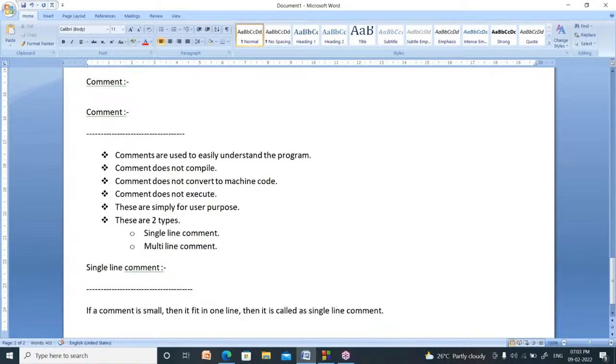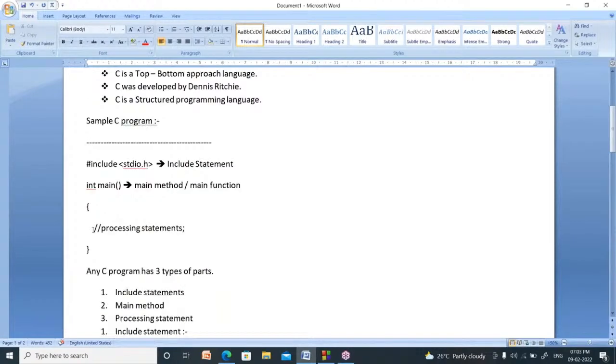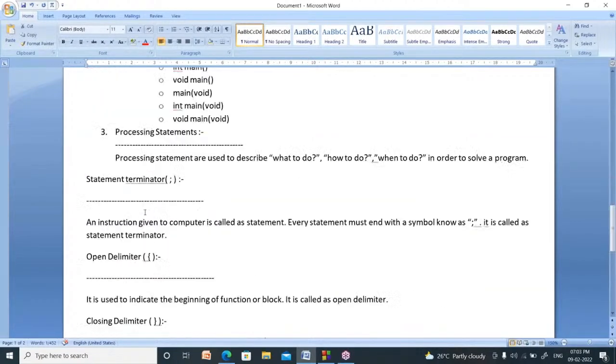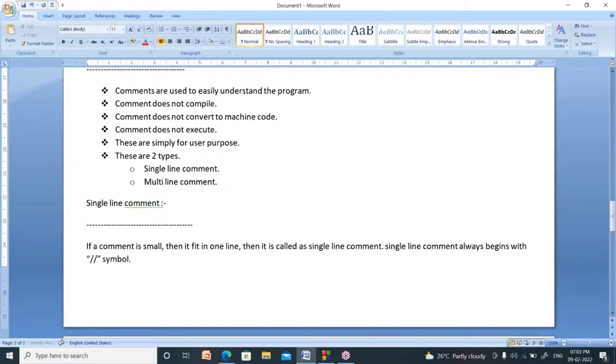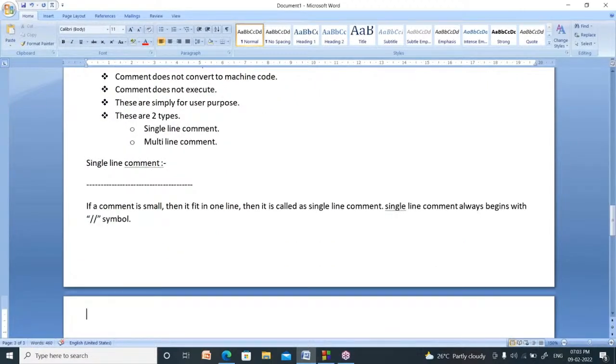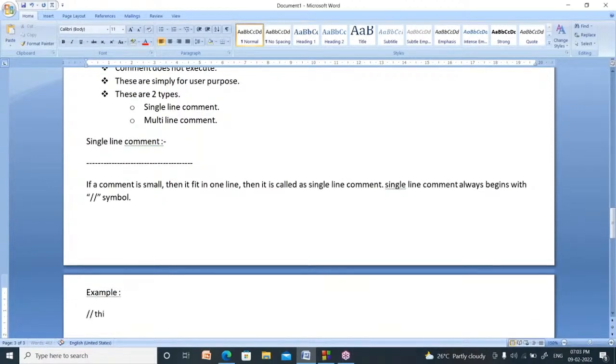Single line comment always begins with this symbol. What is that? Double slash, right? This symbol. So single line comment always begins with which symbol? This symbol, right? Example, this is a single line comment.